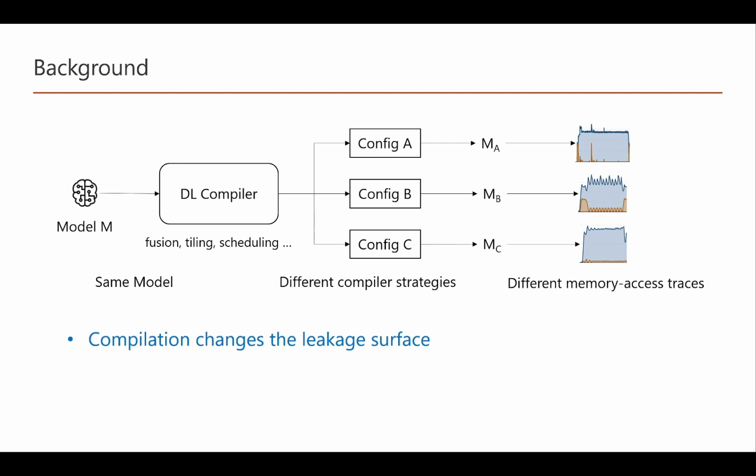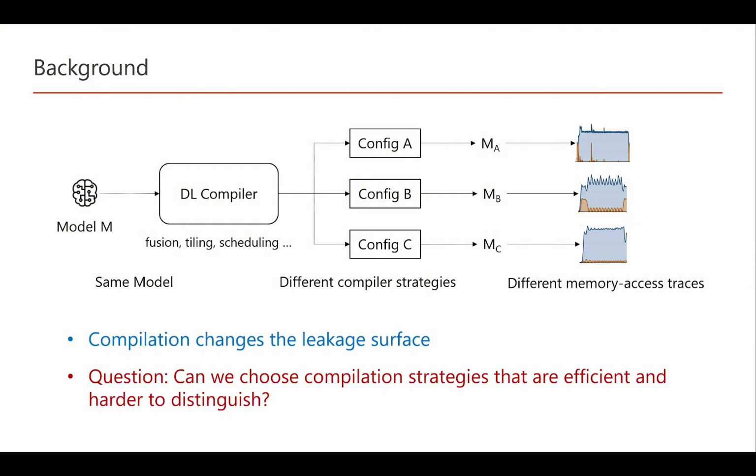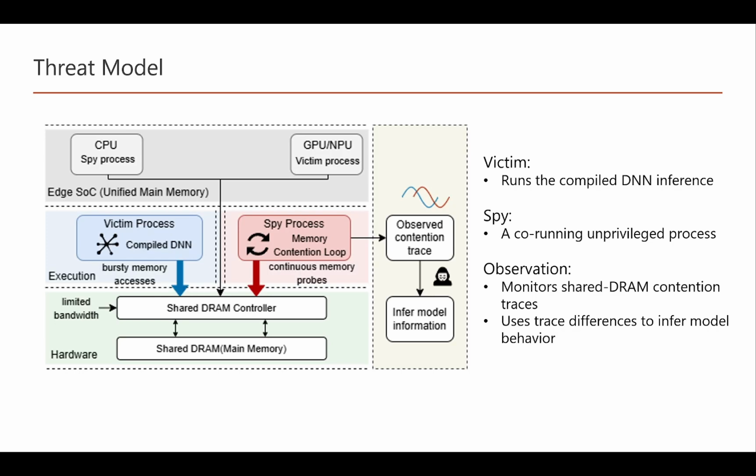From a performance perspective, this is expected, but from a security perspective, the important point is that these strategies also reshape memory access behavior. On edge systems on chips, memory resources such as DRAM are often shared across processors and accelerators. Therefore, different memory access traces may expose different side-channel signatures. So the question we study is, can we choose compilation strategies that are still efficient, but harder for an attacker to distinguish?